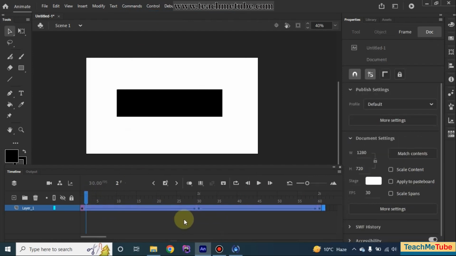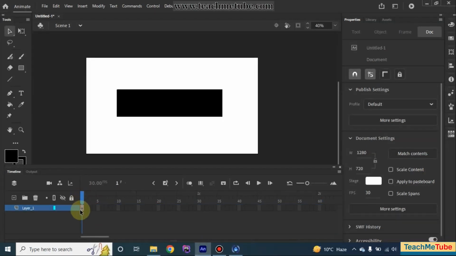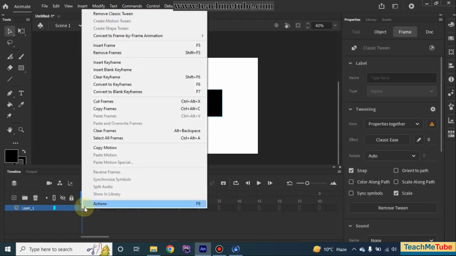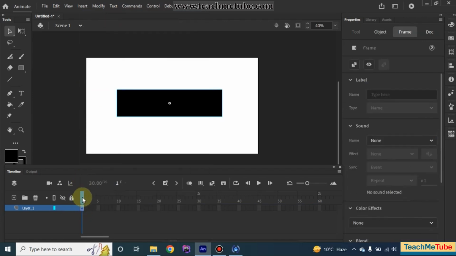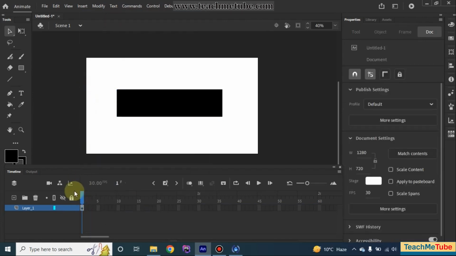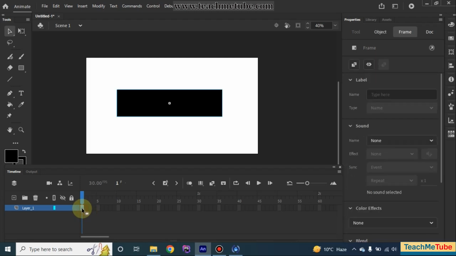I'm sorry, I have to remove this. I will press Shift and F5 on my keyboard. You can see I have removed everything, and we have to remove that tween also. Okay, now what we are going to discuss is classic tween. What is classic tween? Classic tween is acceptable to symbols only. It is only applied to symbols. If we select this,